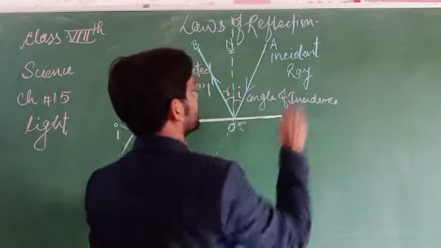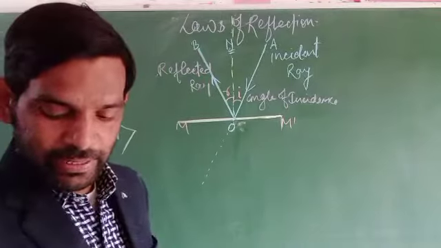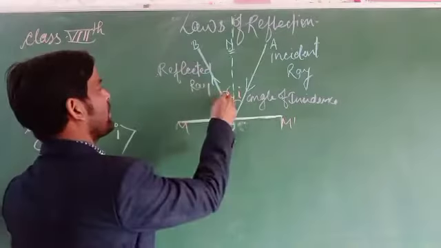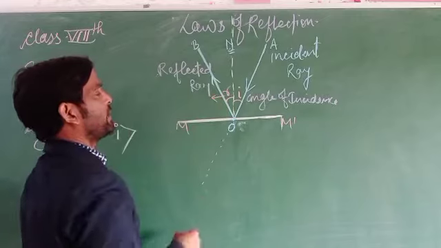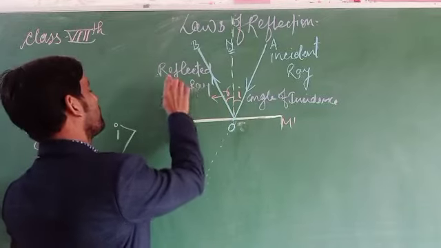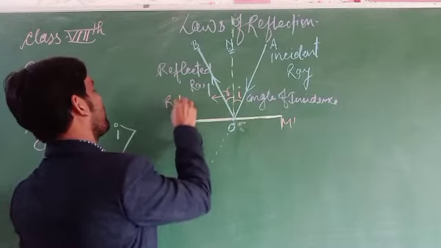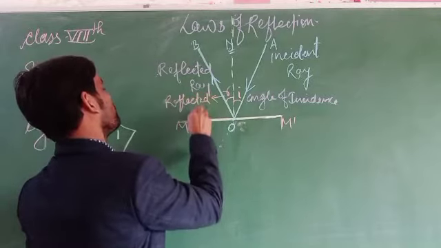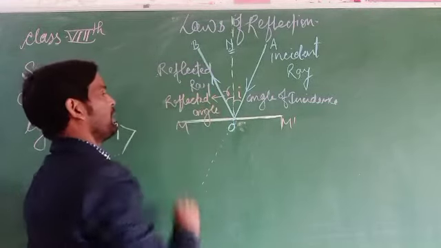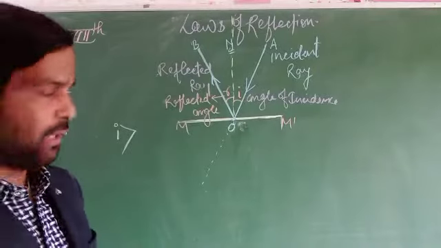The angle of incidence is also called the incident angle, and this angle which forms here is said to be the angle of reflection, or the reflected angle.